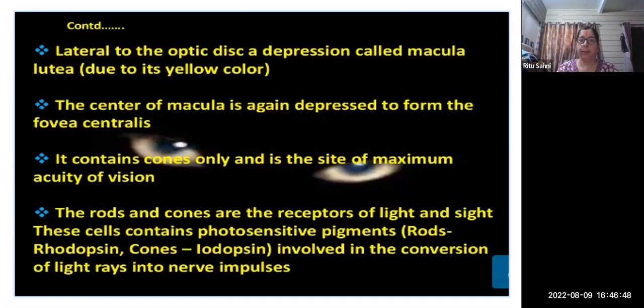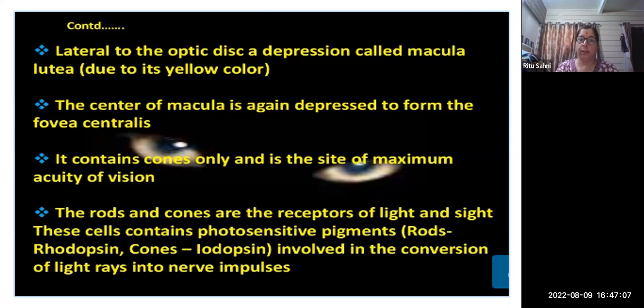Lateral to the optic disc is a depression called the macula. It is also a very important part, and due to its yellow color it is called the macula lutea. The center of the macula is again depressed to form the fovea centralis. It contains cones only, and it is the site of maximum acuity of vision.